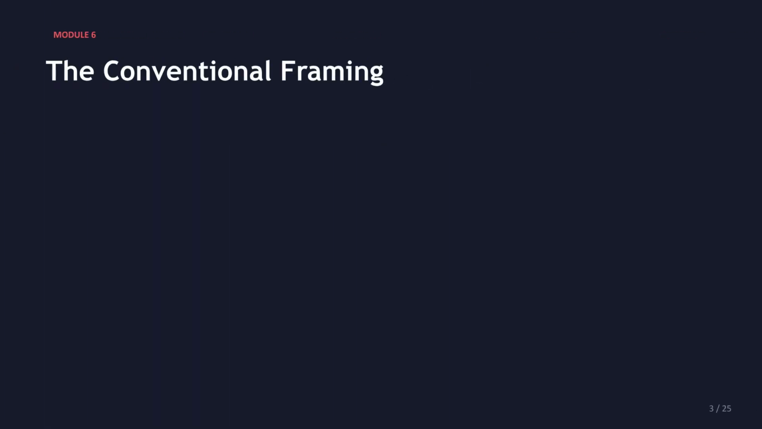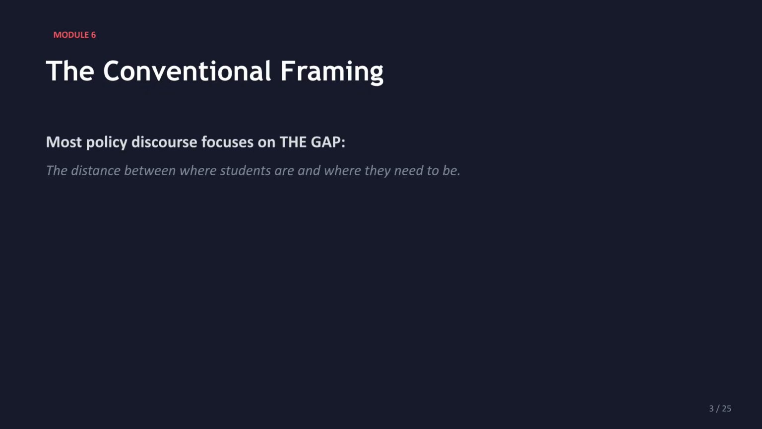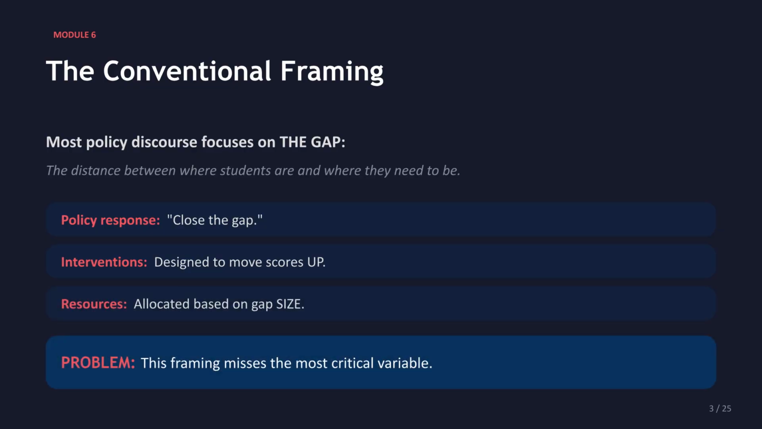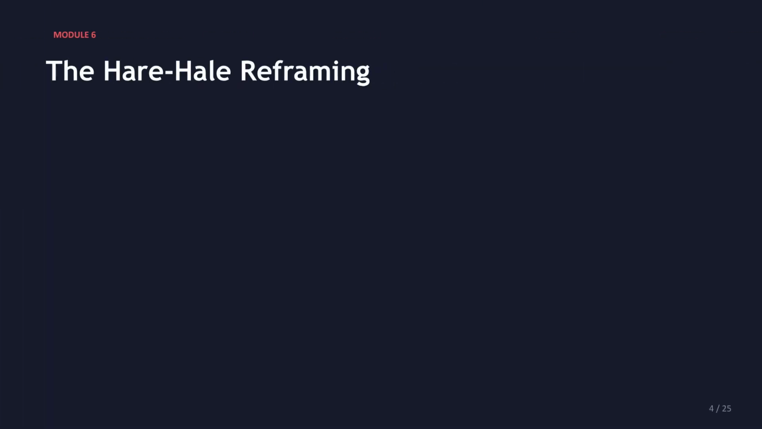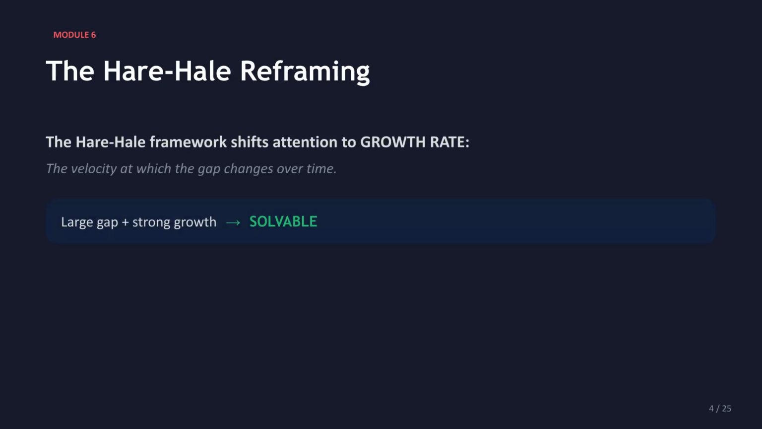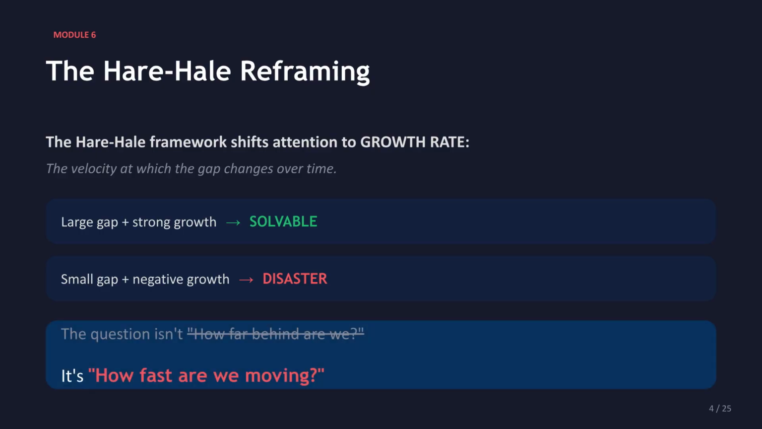The conventional framing of educational policy focuses on the gap, the distance between where students are and where they need to be. Policy responses aim to close the gap, interventions move scores up, and resources are allocated based on gap size. However, this framing misses the most critical variable. The Hare-Hale framework shifts attention to the growth rate, the velocity at which the gap changes over time. A large gap with strong growth is solvable, while a small gap with negative growth is a disaster. The critical question is, how fast are we moving?